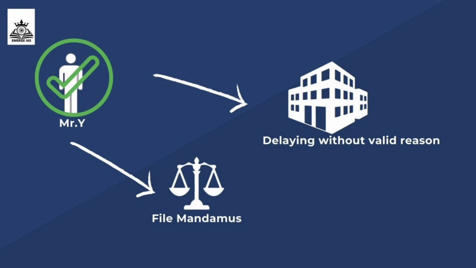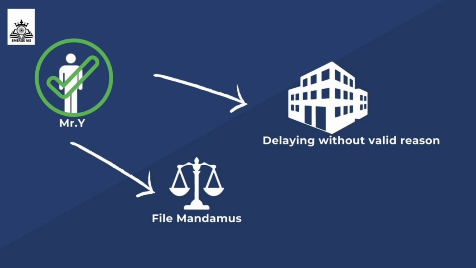Here what happens is that the authority is subordinate to the higher court. So the court issues a writ to that authority because they are not performing their official duties. Here the writ compels them to perform their official duty. So Mr. Y can get his appointment letter because there is no valid reason why they are delaying his appointment. If there are some issues with the appointment, they have to justify what the issue is and why they are delaying it. If there is no valid reason, they must give the appointment letter to Mr. Y.